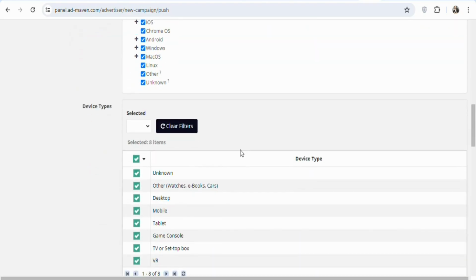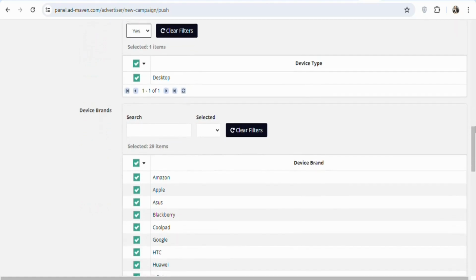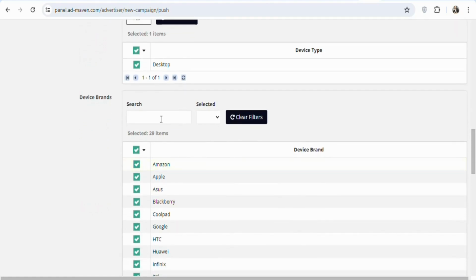Once that is done, you can see device type. What you have to do is deselect all of them and then select desktop because the offer is allowed on desktop. So select desktop, click right here, yes. As you can see, that has been done. Once that is done, you have to scroll down. You can see device brand. Select all of them because there is no restriction.